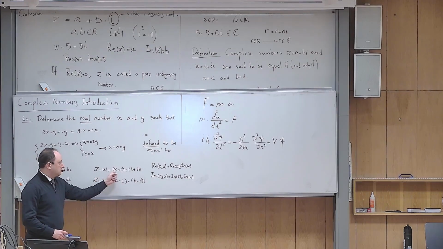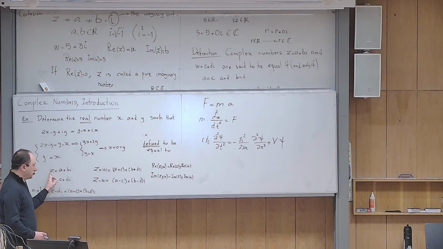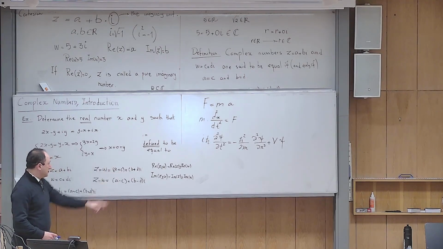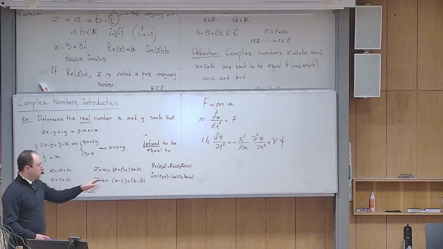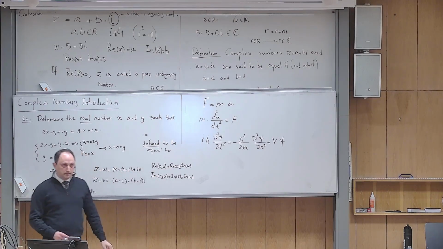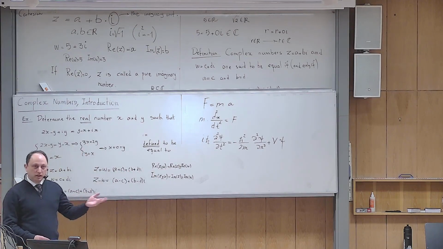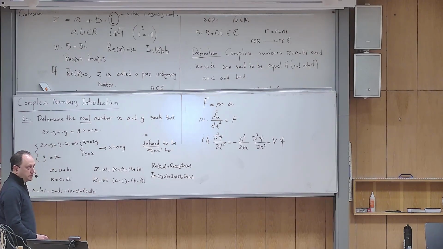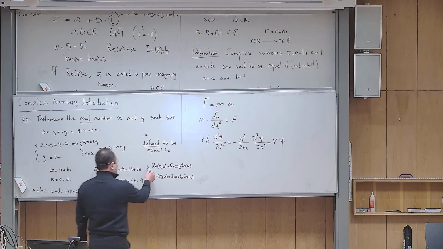Is that understandable? If I ask you what is the real part of this number, you tell me a plus c. But what is a? a is the real part of z. What is c? It is the real part of w. That's why I have written the formula like this. So I want you to get familiar with the notations we are using. Are you feeling comfortable with what I have written here?